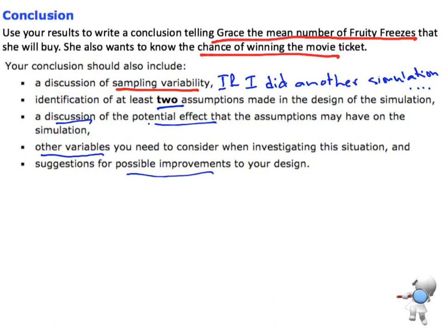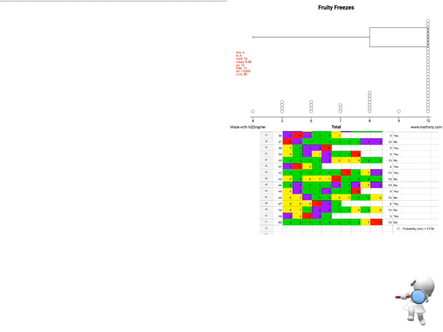Okay, so first of all, here I've just got the data quickly on the side there. The key results that we want to look for are that mean and that probability of winning. So those are our 2 results that we want to interpret first of all.